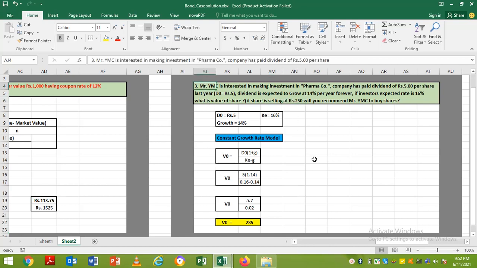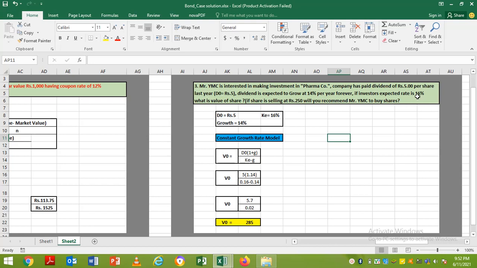Mr. YMC is interested in making an investment in a pharma company, and the company has paid a dividend of rupees 5. So last year's dividend is considered as D0, and the expected growth rate is 14%. So the company will grow every year by 14%.